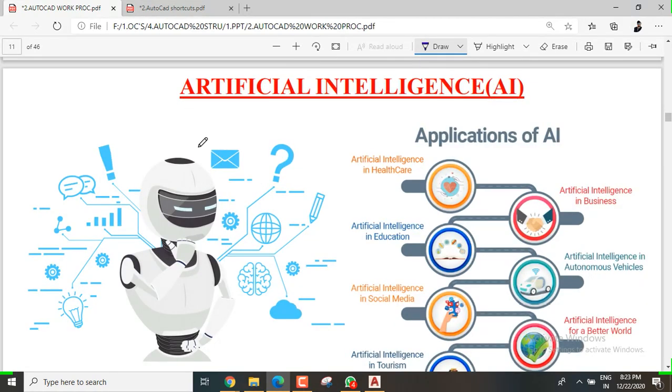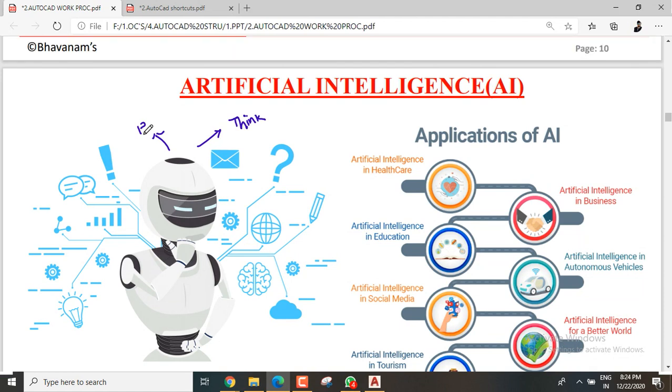Artificial intelligence means one simple thing: thinking like a human and doing things like humans. Instead of humans, robotics or computers will work like a human. Some few things have minuses, but they will rectify that.